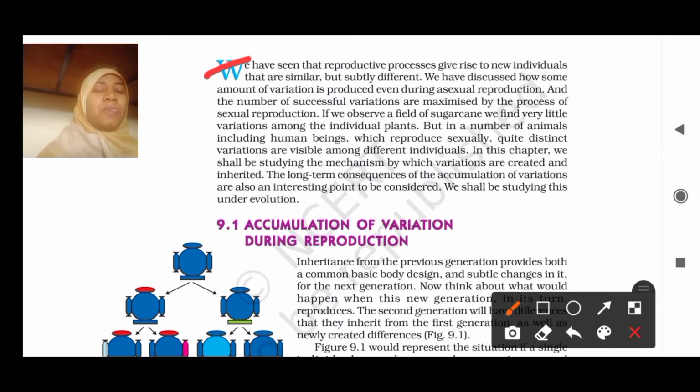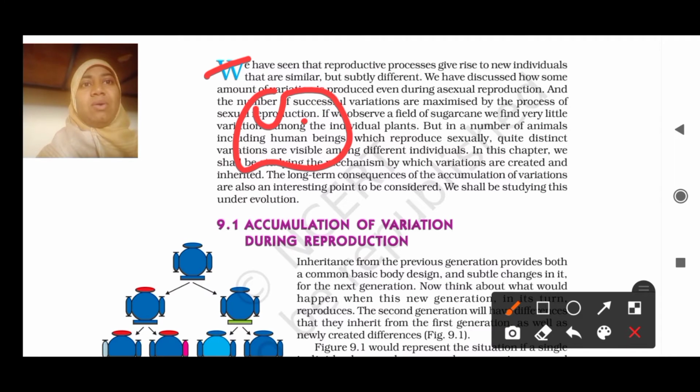So here basically you should know what sexual and asexual reproduction are. Sexual reproduction means two parents are required, a male and a female. In asexual reproduction there is no requirement of two parents. Example: an amoeba, which is always irregular in shape, it doesn't have any fixed shape.